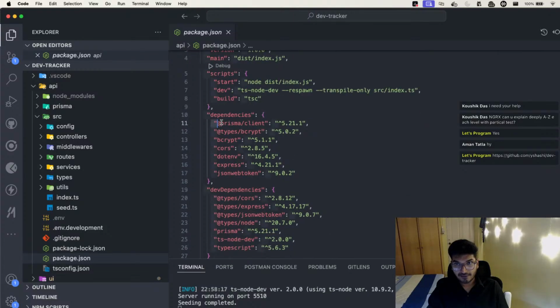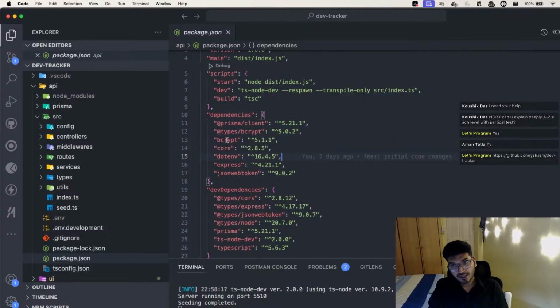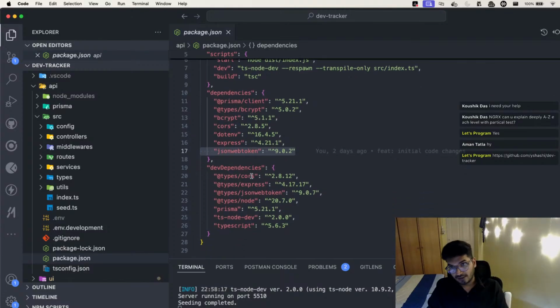So if you see, it's quite simple. We are using Prisma, which is basically an ORM. We are using Prisma ORM, bcrypt, cors, dotenv and Express. So we are using Express here, and JSON Web Token obviously for encrypting the token and all that. And since this is TypeScript, I have to add all the dependencies for the application for TypeScript,